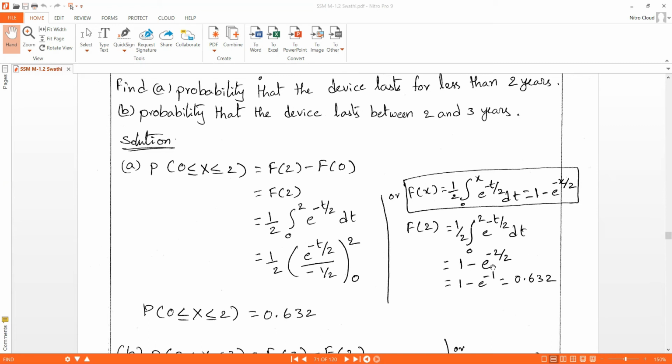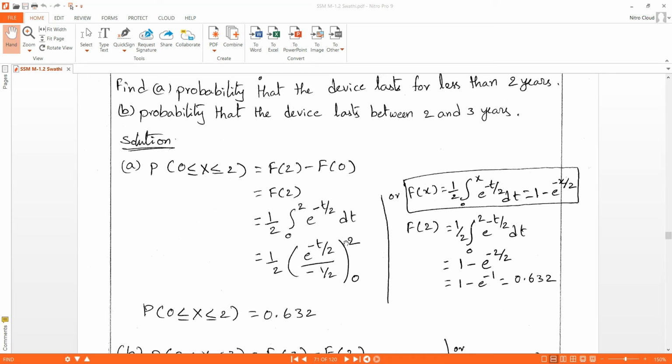Here the x value is 2, so minus x by 2 is 1 minus e power minus 1. If we calculate the value of 1 minus e power minus 1, we will get 0.632. Okay, we can solve it like this in a descriptive manner, or we can directly substitute in this formula and get the answer. Understood, right?